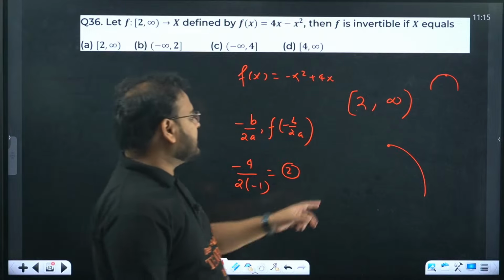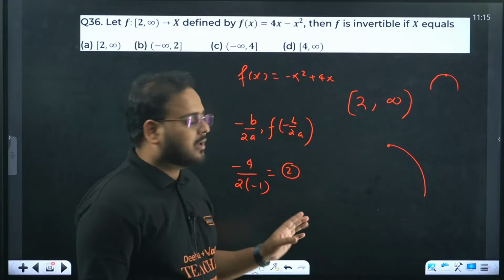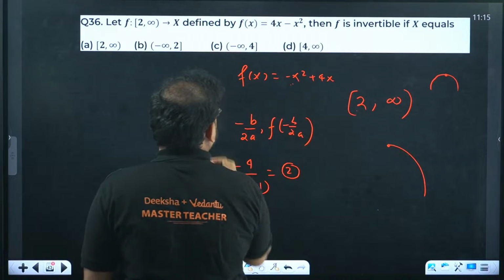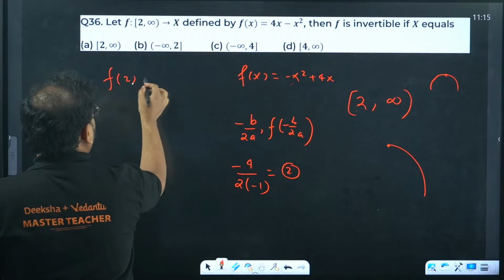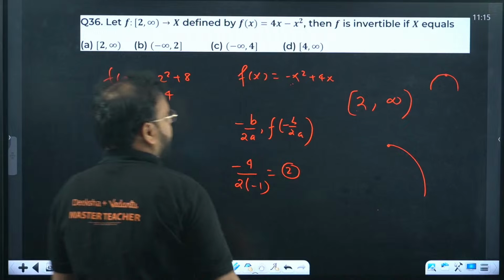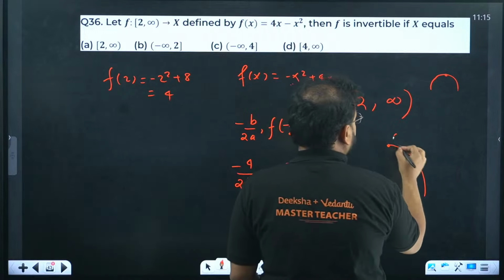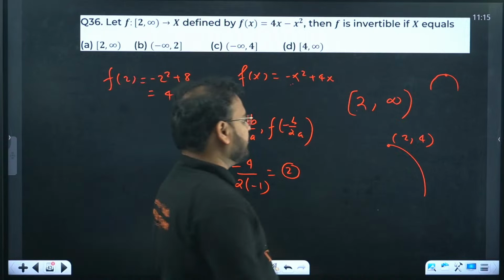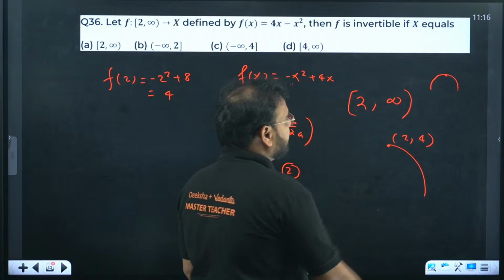It means the vertex is at this point. What about the other coordinate? You put the value of 2 over here. f(2) will come as minus 2 square plus 8, which is nothing but 4. So this coordinate is 2 comma 4. That's my parabola.